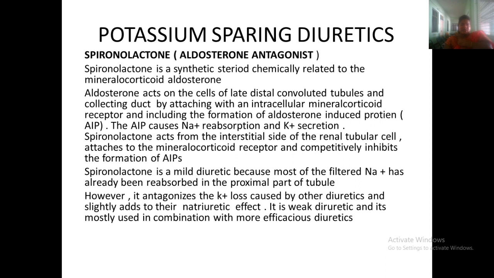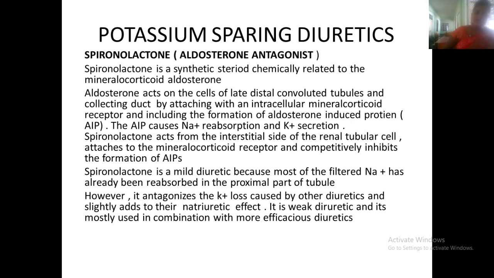Potassium sparing diuretics are spironolactone, aldosterone antagonists. So it is against aldosterone. Spironolactone is a synthetic steroid, chemically related to the mineralocorticoid aldosterone.